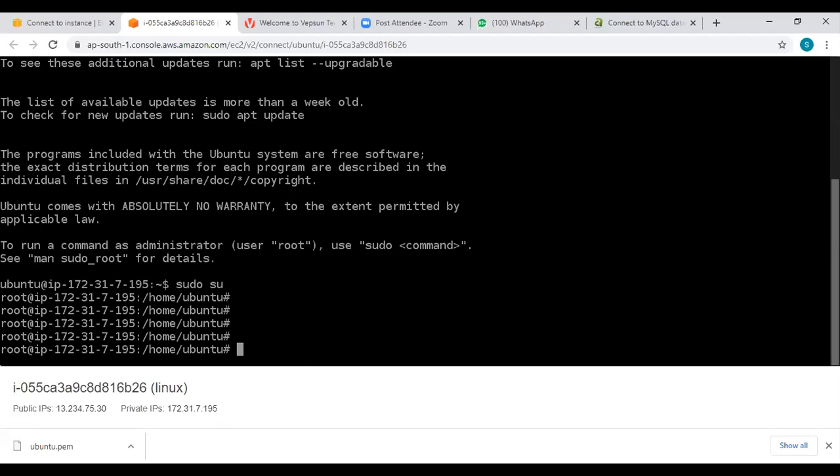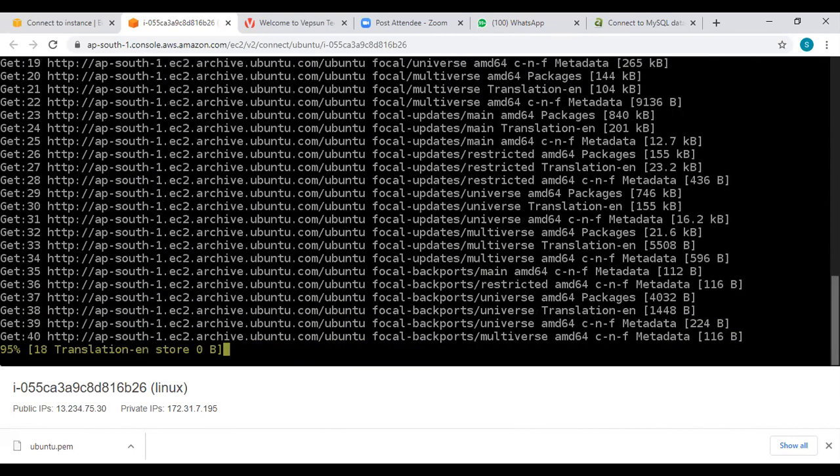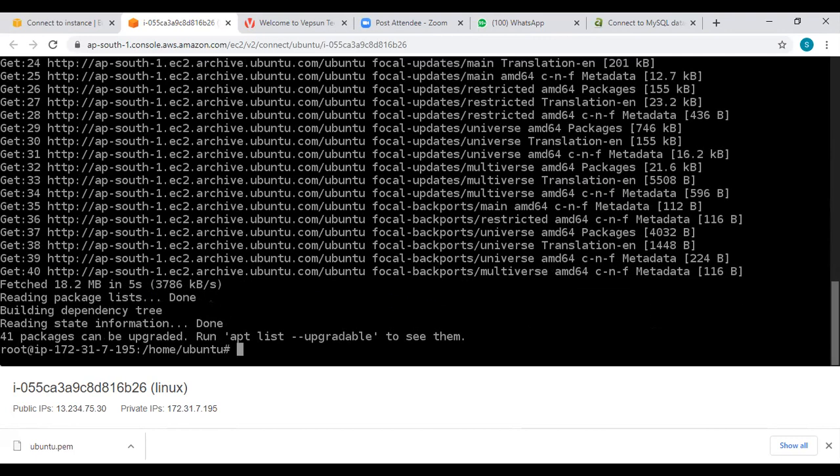Okay, now sudo apt update. Then sudo apt-get install Redis.